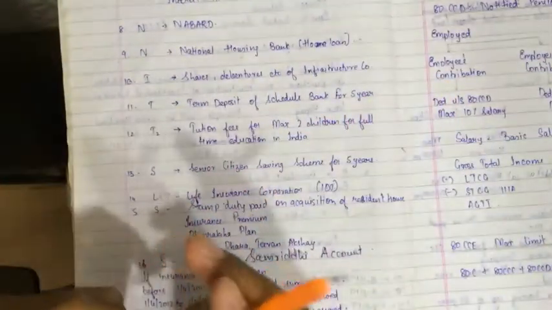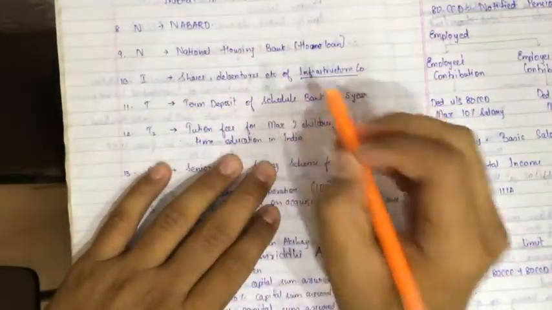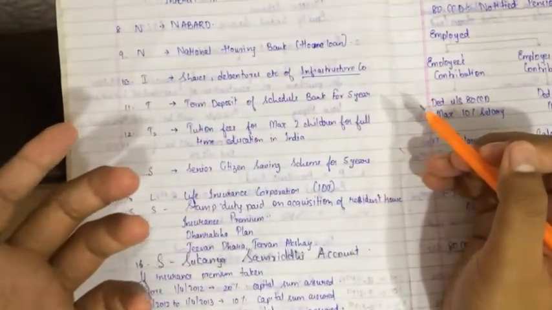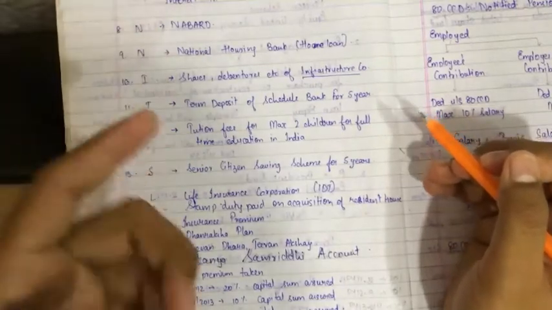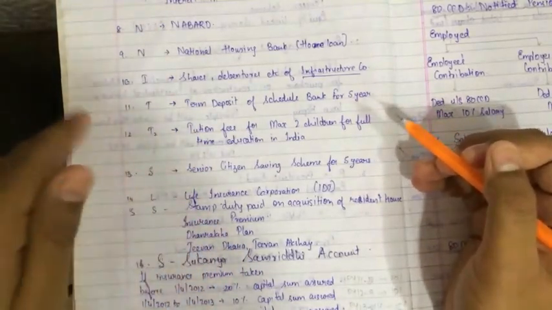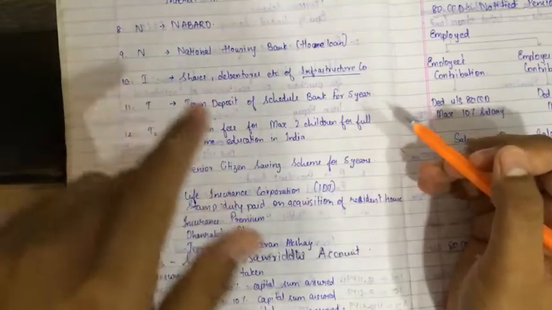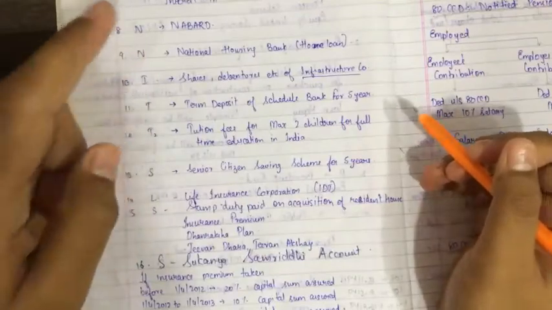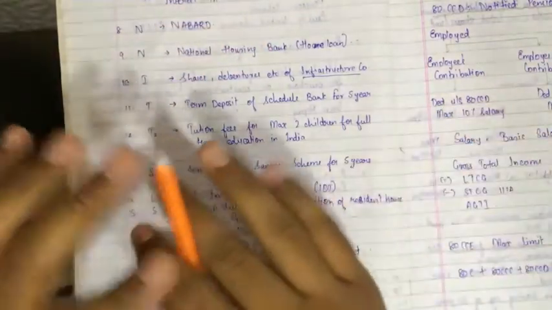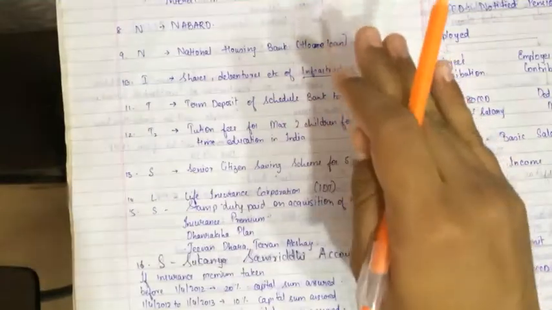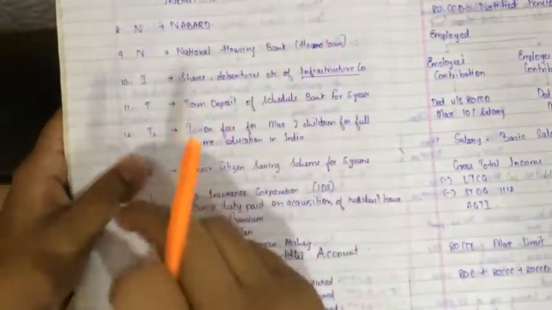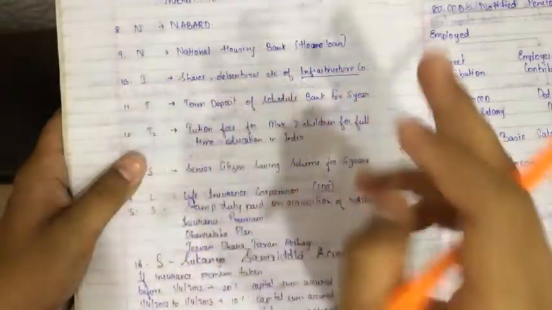What is I? I is infrastructure company. Write the pattern I am telling you all: infrastructure company, shares, debentures, etc. If we invest in the infrastructure company in the form of shares and debentures, then we can claim a deduction under Chapter 6A. If we invest in infrastructure company in the form of shares and debentures, we'll get a deduction under Section 80C, under Chapter 6A.